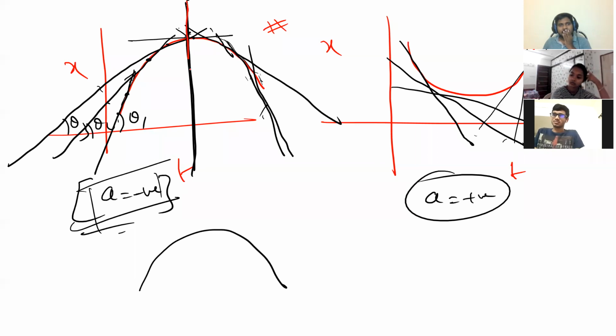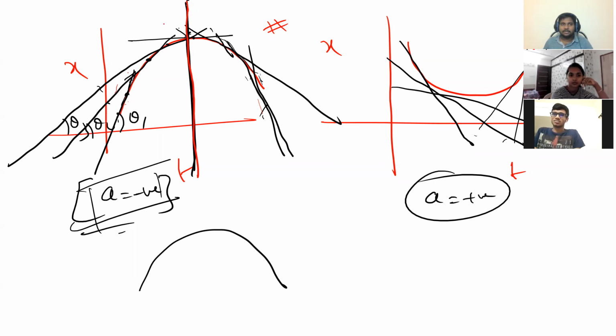Here, you see carefully, velocity magnitude is decreasing. Here, velocity magnitude is increasing, right? Slope is increasing, means magnitude is increasing. Direction is negative only, right?